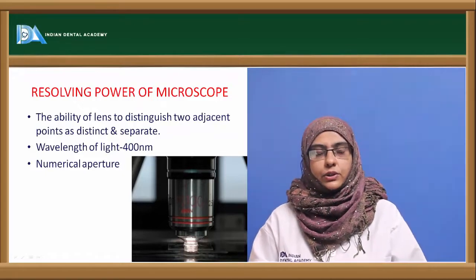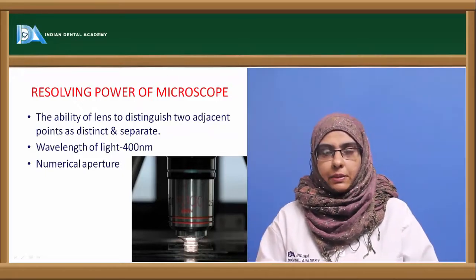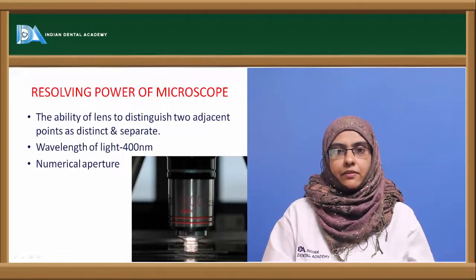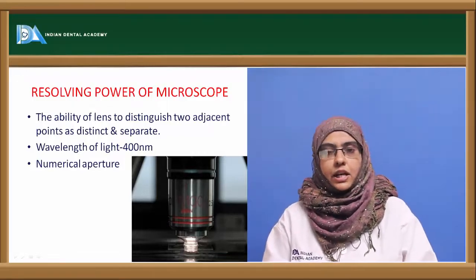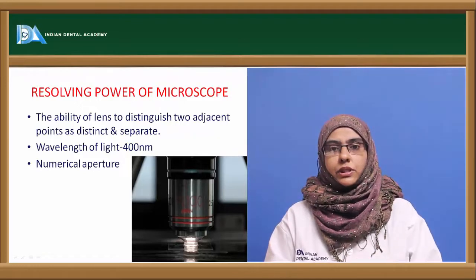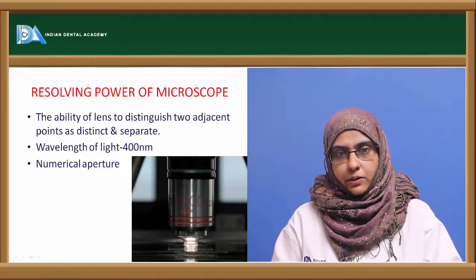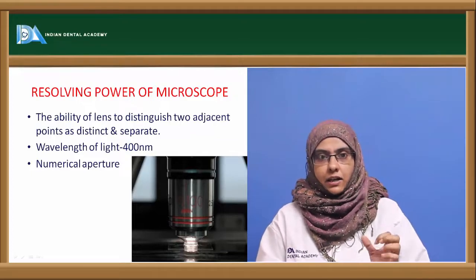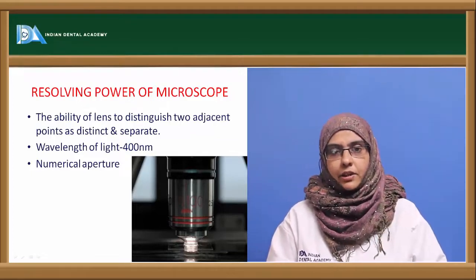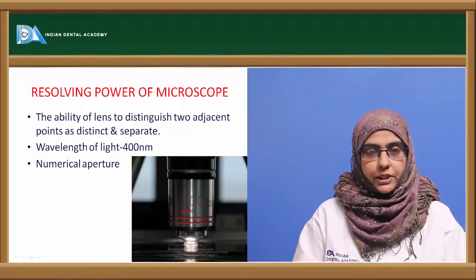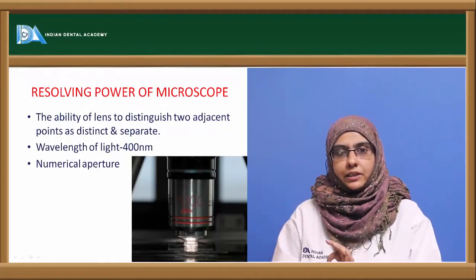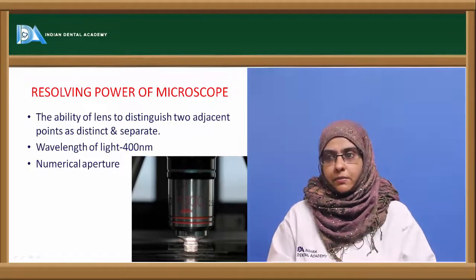The wavelength of the light that is used in the light microscope should be of a visible wavelength. The shorter the wavelength of light, the greater the resolution. So the wavelength of light that is used is mostly around 300 to 400 nanometers. And next is the numerical aperture, that is nothing but the light gathering ability of the lens. That is, the object should have a size of half the wavelength of light that is used to produce a good resolving power.